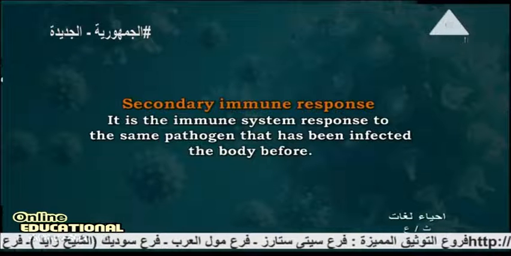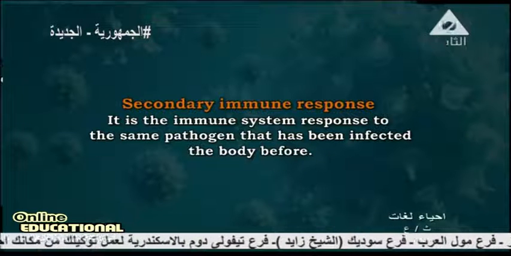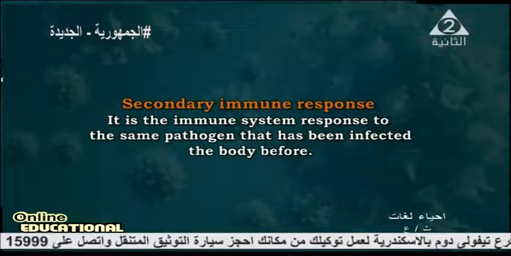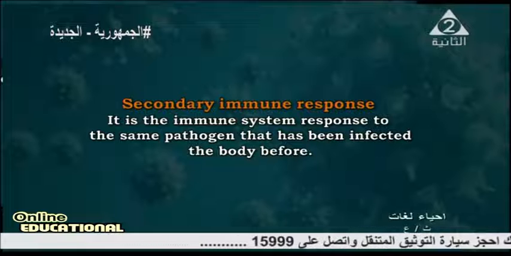What is the secondary immune response? The secondary immune response is the immune system's response to the same pathogen that has infected the body before.